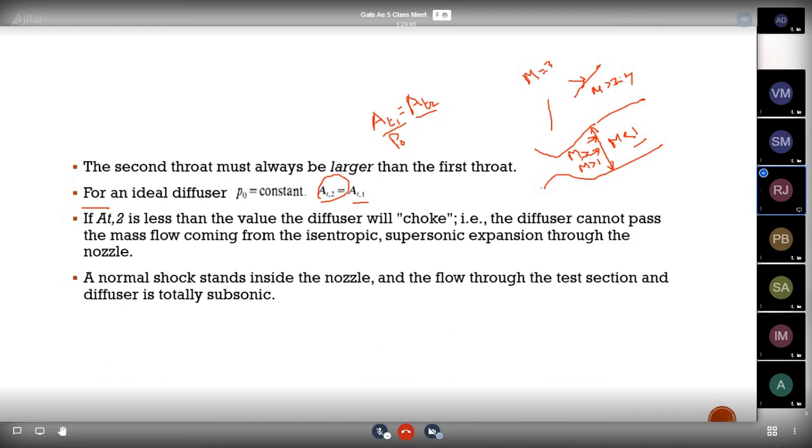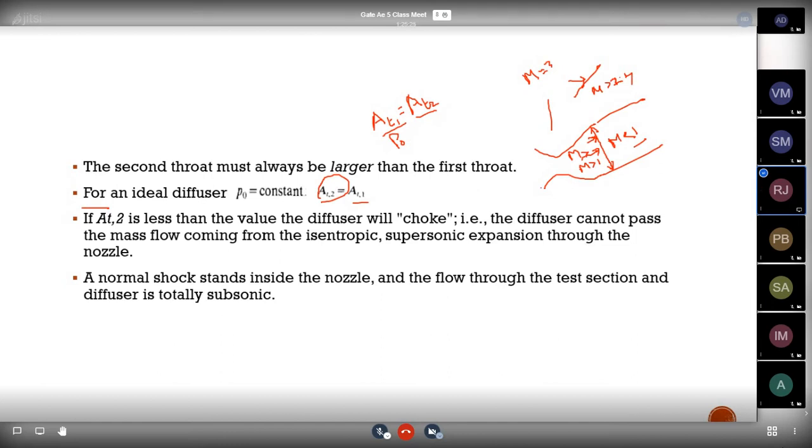And if it is less than 1, there is no use of using this. We can't test supersonic models, or any model at supersonic speeds, because the flow will be subsonic in the test section. So we can't have the area ratio less than that; the area of the diffuser throat should be greater than the area of the nozzle throat.